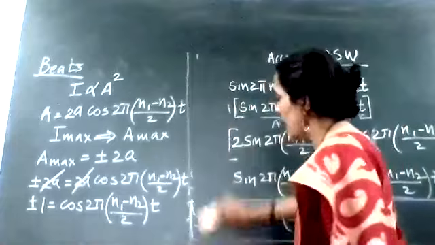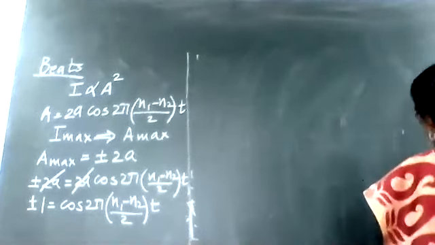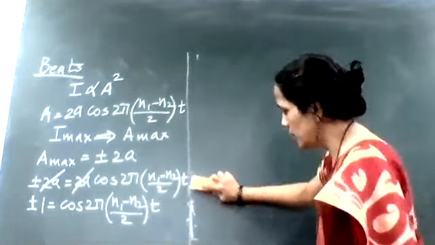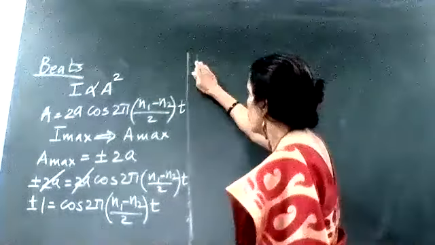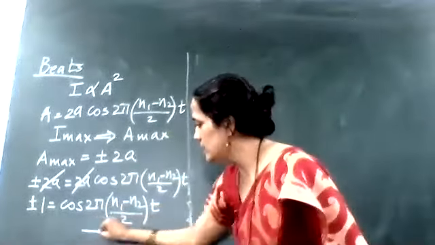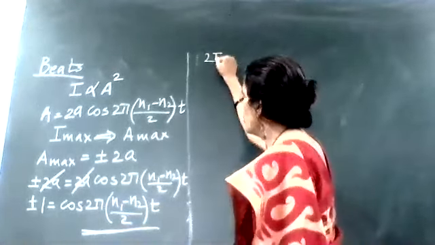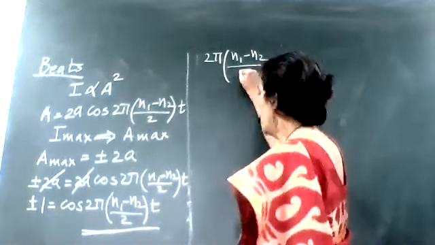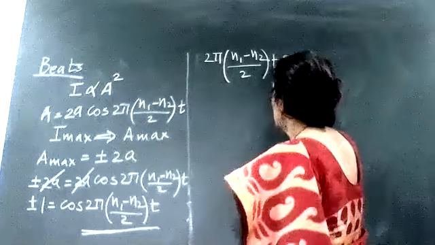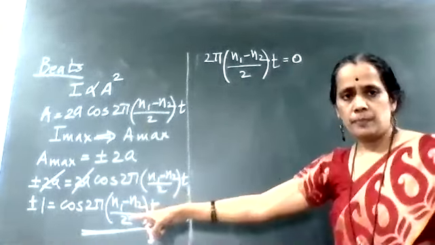So now I am going to substitute those cos values here. What is the angle? The angle is 2π into bracket (n1−n2) upon 2 into t. If this cos angle is 0, I am getting plus 1.